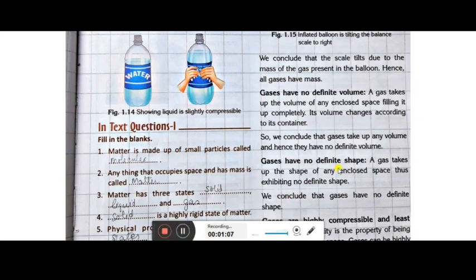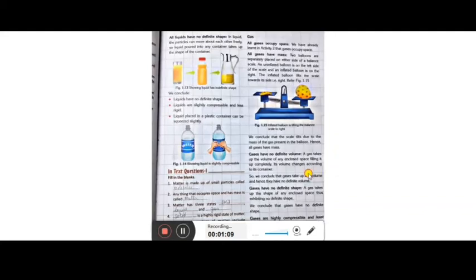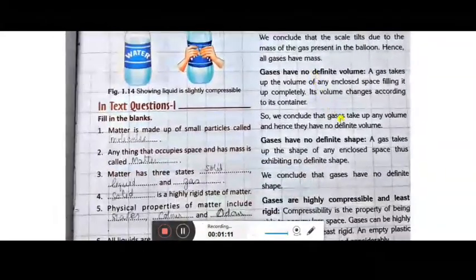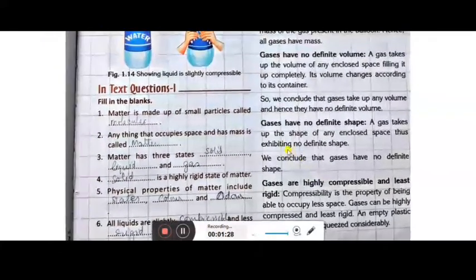Next one is gases have no definite shape. So here you can see a gas takes up the shape of any enclosed space, thus exhibits no definite shape. They will keep on changing their shape as they are having a different container or different volume. So their shape also changes. And the last one is the gases are highly compressible and least rigid.